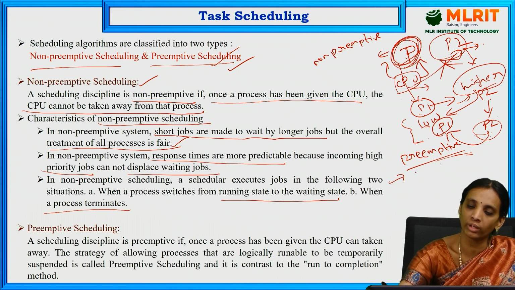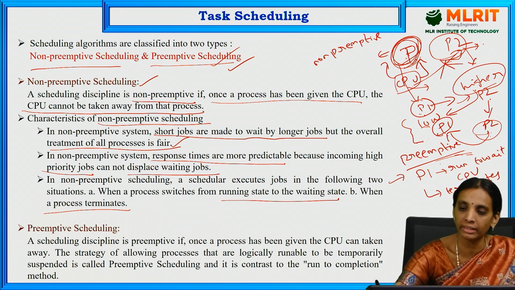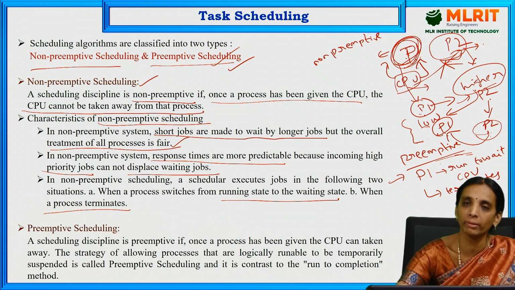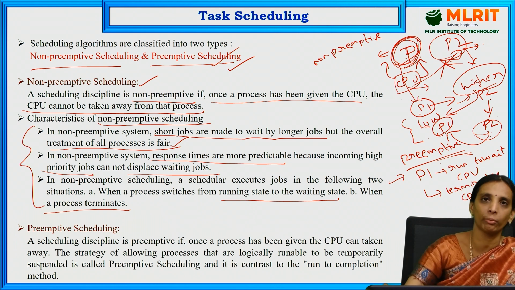One is whenever the process goes from the running state to the wait state; only then will the CPU be released. The other is when process P1 terminates, meaning it completes its execution; only then will the CPU be released by that process. These are the characteristics of non-preemptive scheduling.